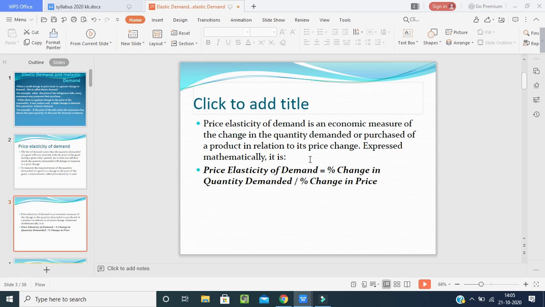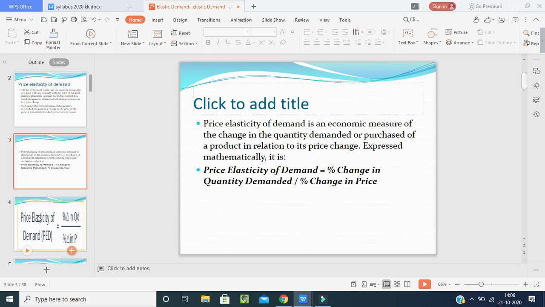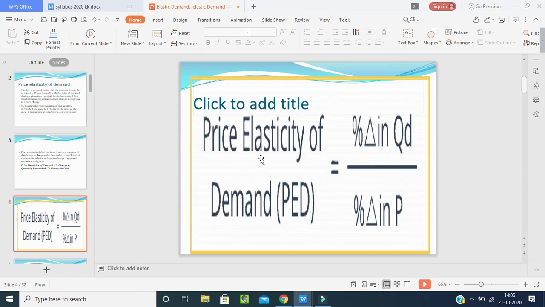Price elasticity of demand is an economic measure of the change in the quantity demanded or purchased of a product in relation to its price change. Expressed mathematically, the formula of price elasticity of demand is percentage change in the quantity demanded divided by percentage change in price. On the screen, this is the formula of PED: percentage change in quantity divided by percentage change in price.